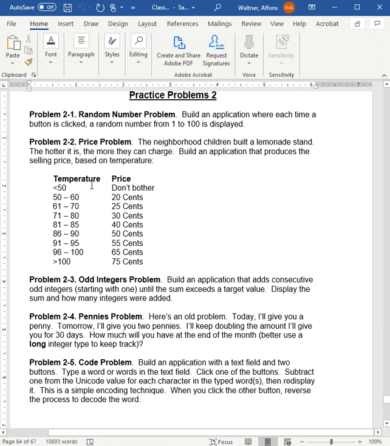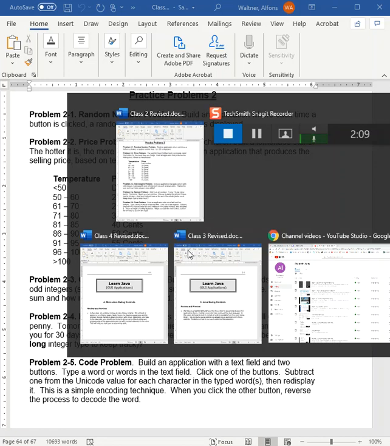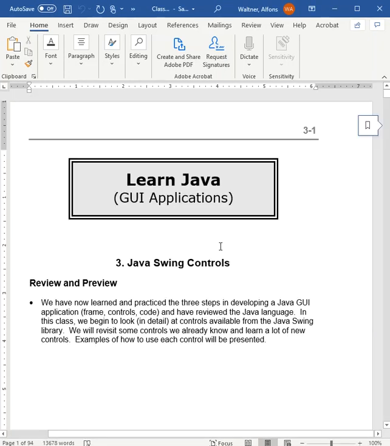So if you haven't done all the practice problems from programming from class number 1 and all the practice problems from number 2, you need to get going on those, because that will have the biggest effect on your grade for the semester. Now, in class number 3, and I'll pull that up here, in class number 3, that's the one that we're going to start adding now.